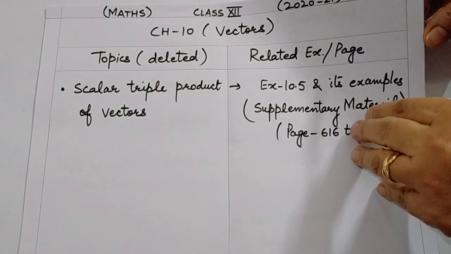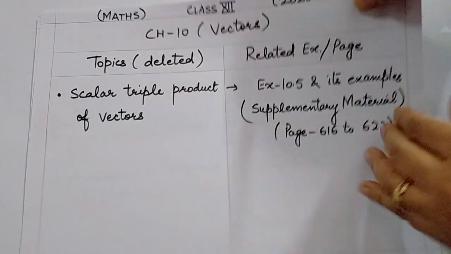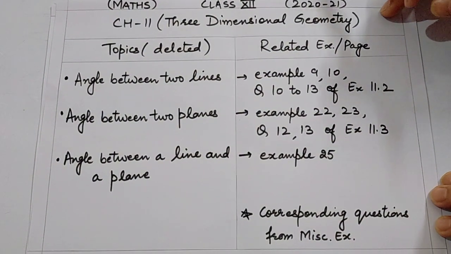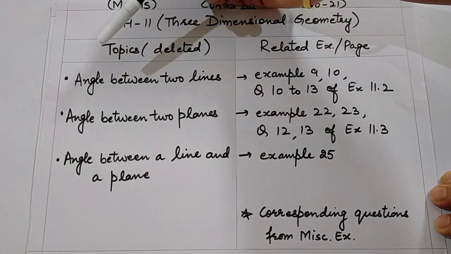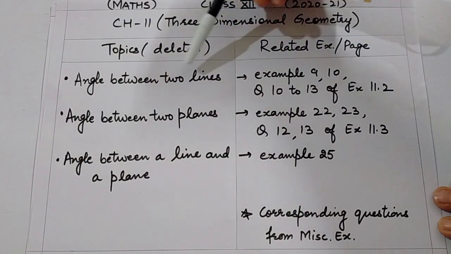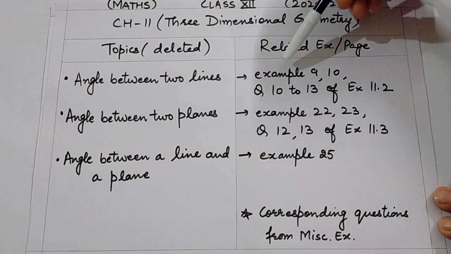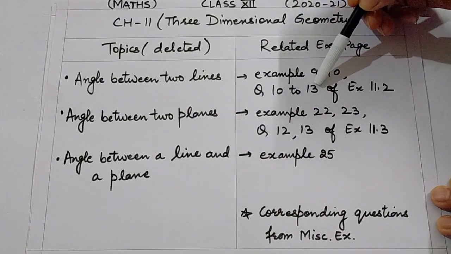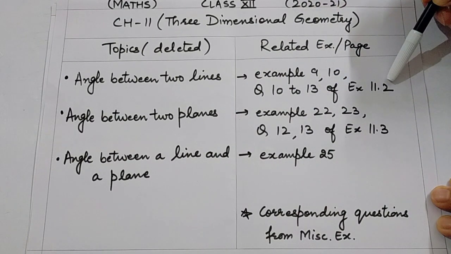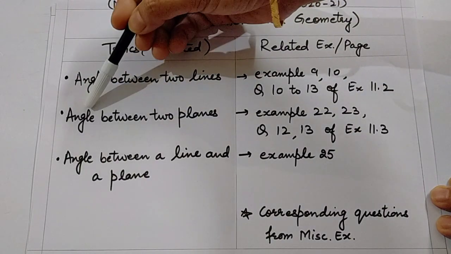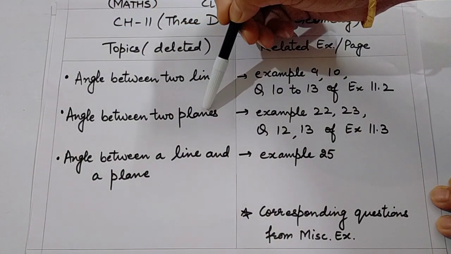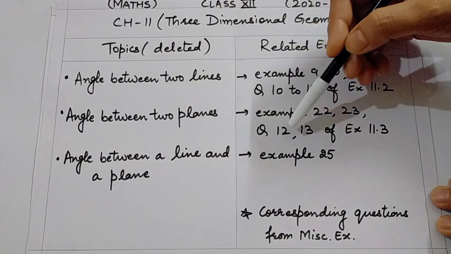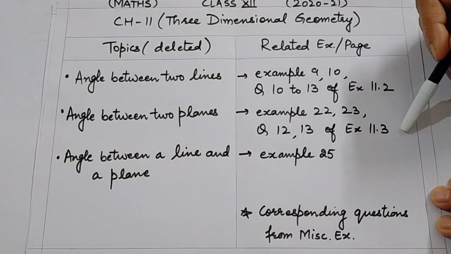The next is chapter 11, three-dimensional geometry, another big chapter, important chapter. A few topics have been deleted. The very first is angle between two lines. This would be covered in example 9, example 10 and questions 10 to 13 of exercise 11.2. Then the formula for angle between two planes. This will be covered in example 22, 23 and question 12 and 13 of exercise 11.3.